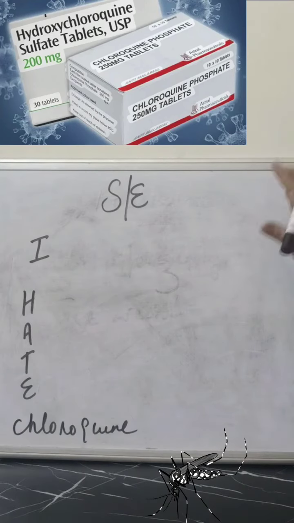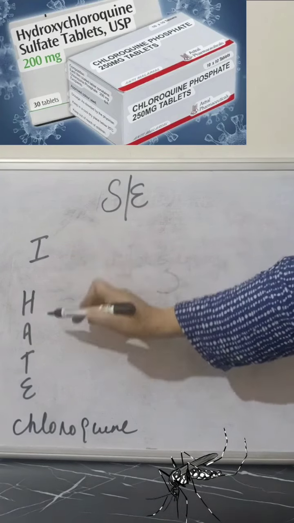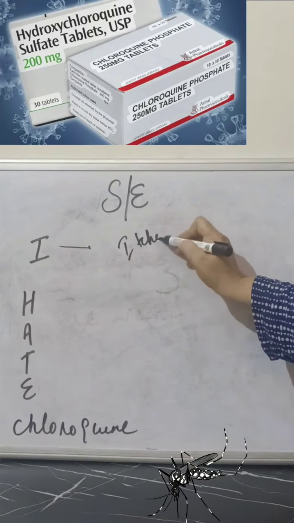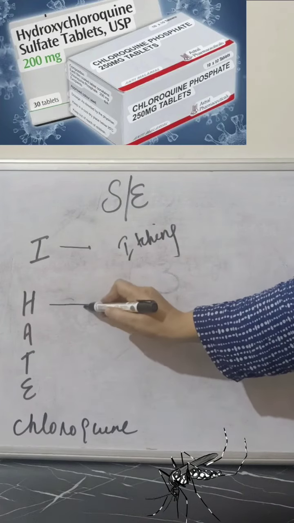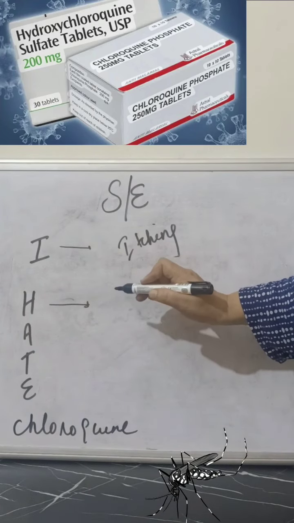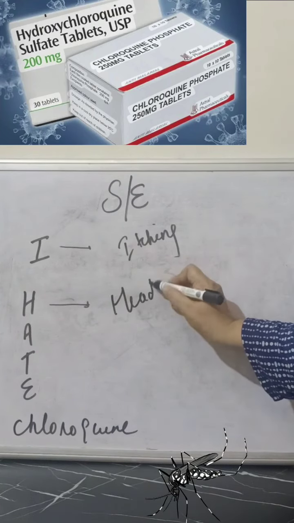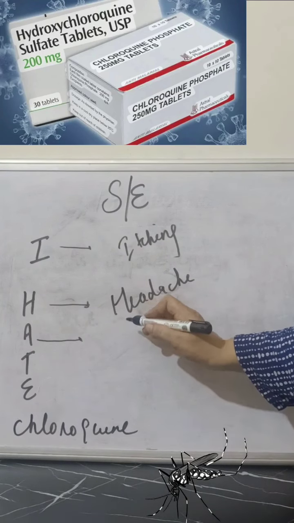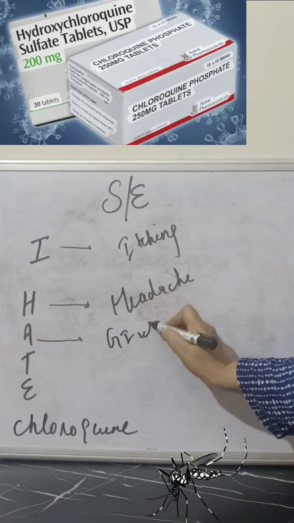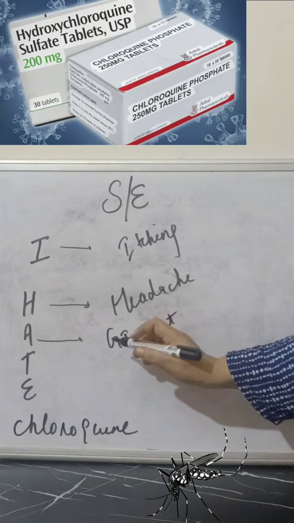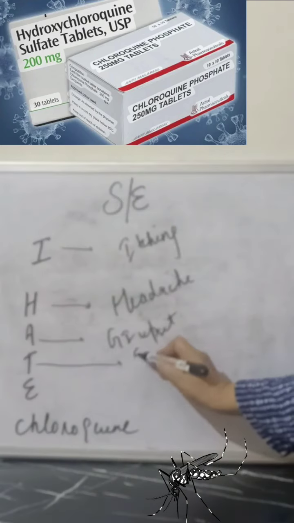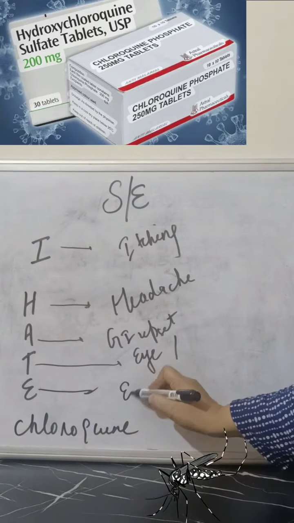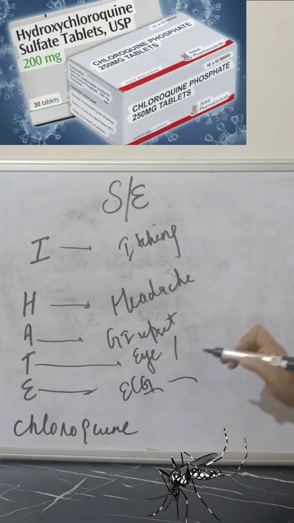Now coming to the side effects of chloroquine, we learn by the mnemonic I HATE chloroquine. I is for itching, it causes itching. H is for headache. A is for abdominal upset, GI upset occurs with it. Then T: it is very toxic for the eye, it causes retinopathy. Then E: it has ECG changes. It is cardiotoxic.